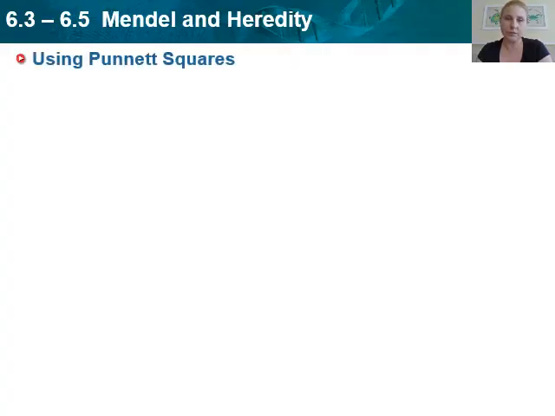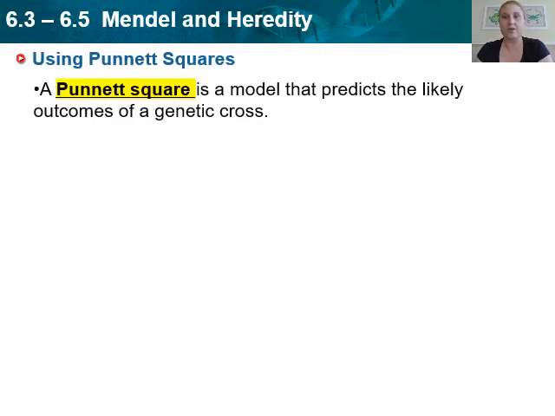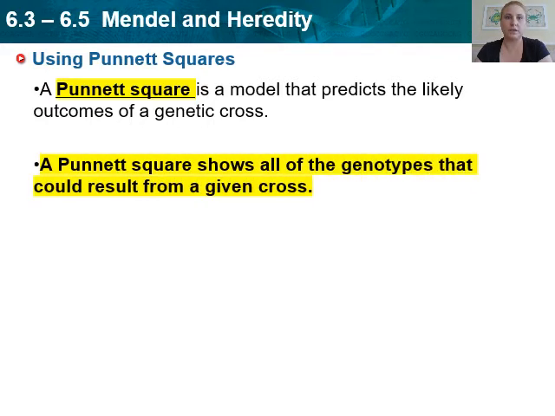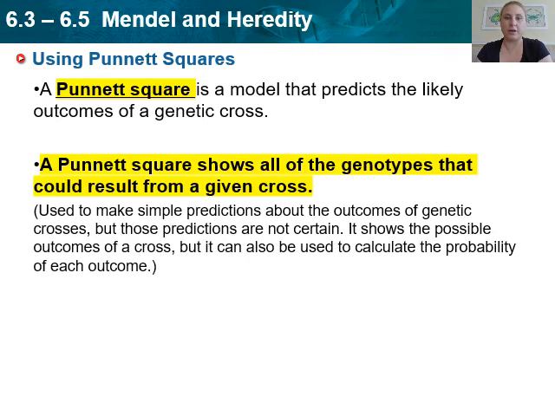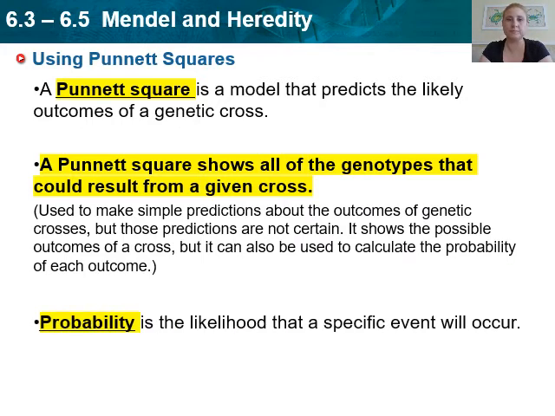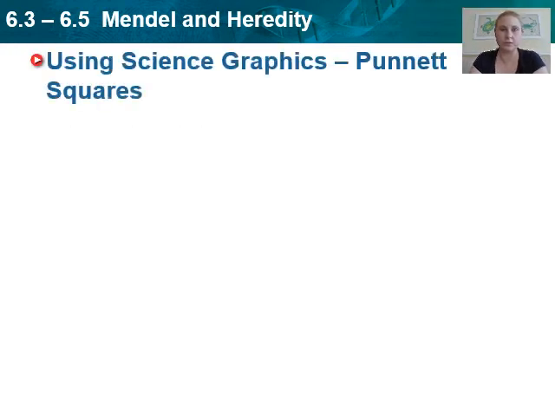So a Punnett square is a model that predicts the likely outcomes of a genetic cross. And it shows all of the possible genotypes that could result from that cross. And we use these to make very simple predictions, okay? They're not 100% certain, but it shows possible outcomes, okay? So we can calculate a probability based on these Punnett squares. And again, they're for very, very simple traits. Probability is a likelihood that a specific event will occur. And you use this a lot in math, so you're very familiar with this term.